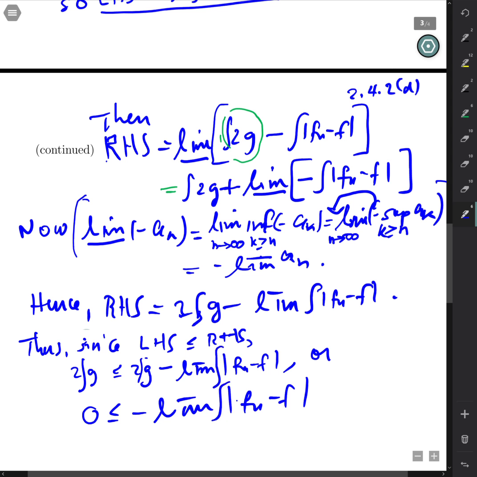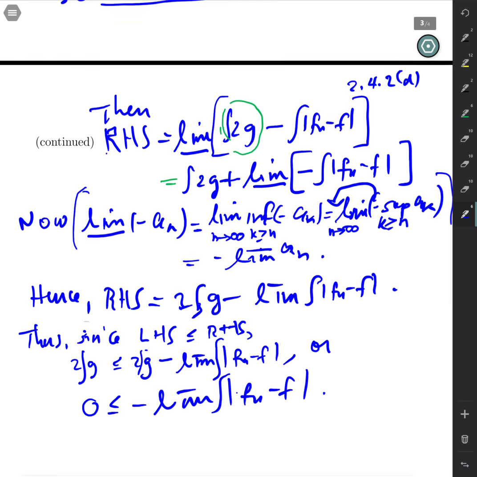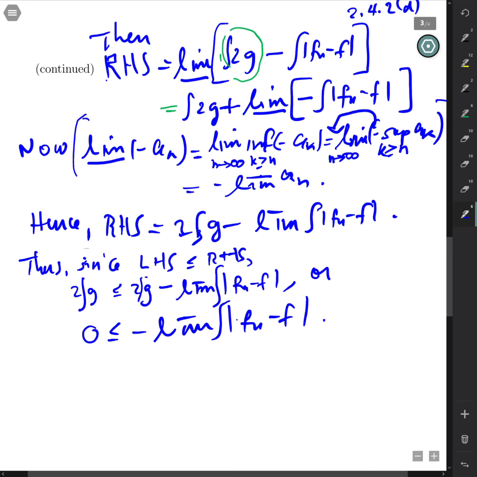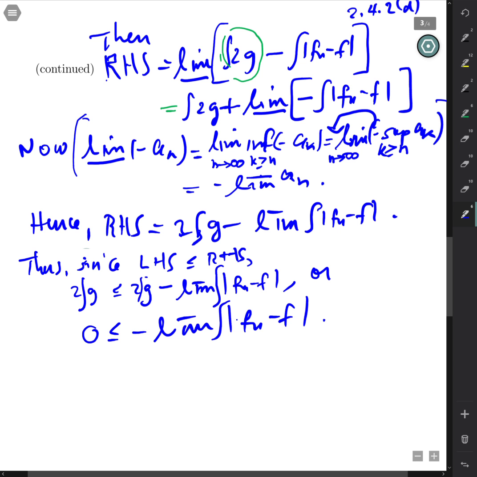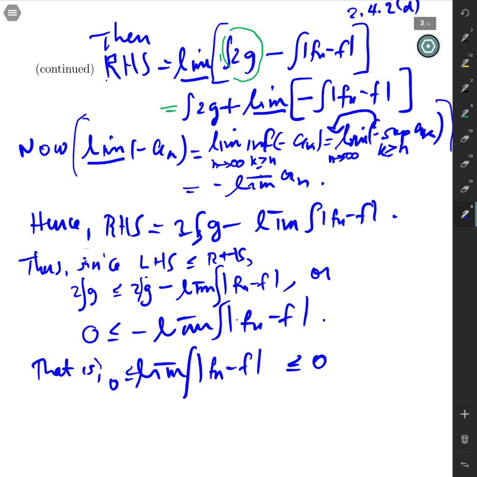Now that's curious, because this is the lim sup of a non-negative quantity. This is exactly the same as saying that the lim sup of this non-negative sequence is less than or equal to 0, but we know that it's greater than or equal to 0. So the lim sup of this non-negative sequence is equal to 0.